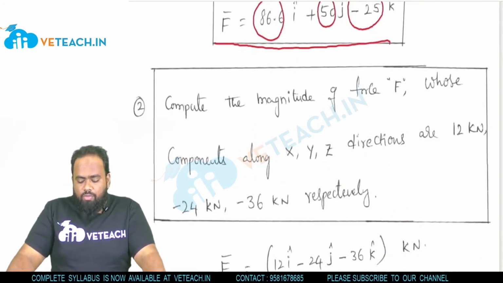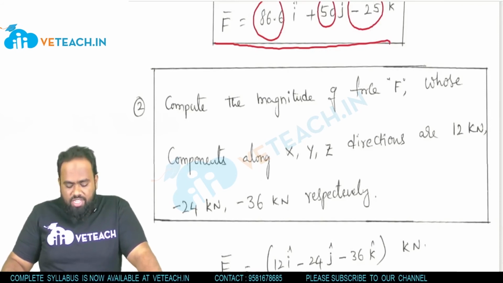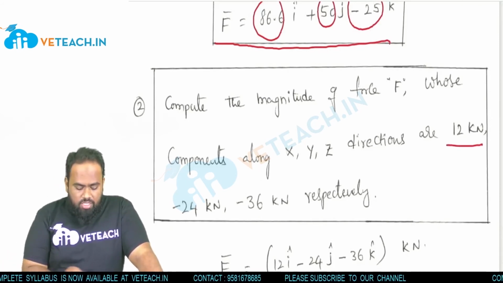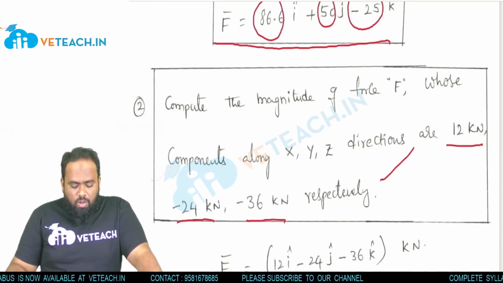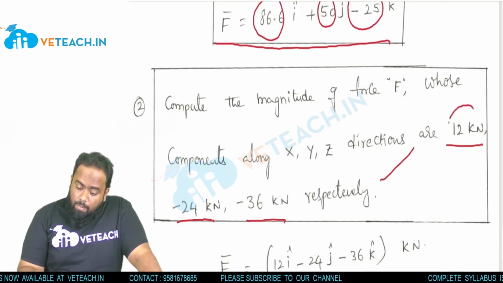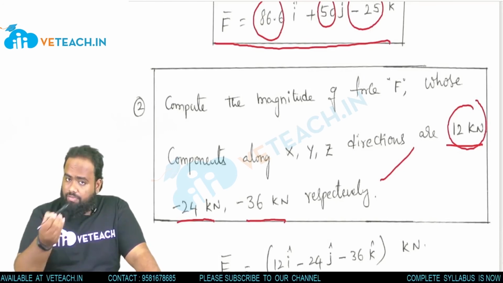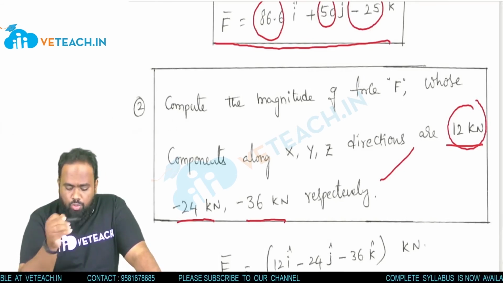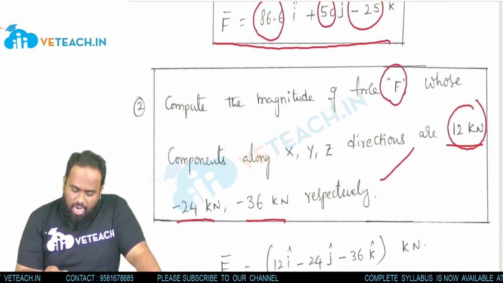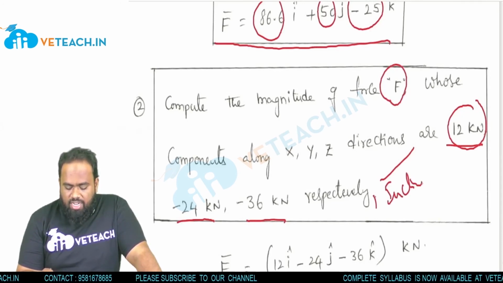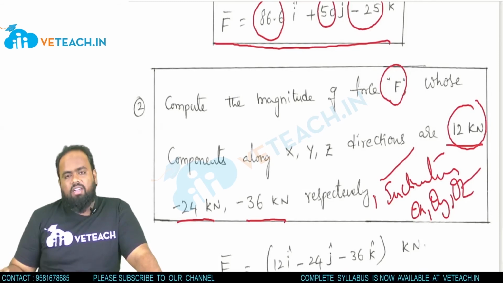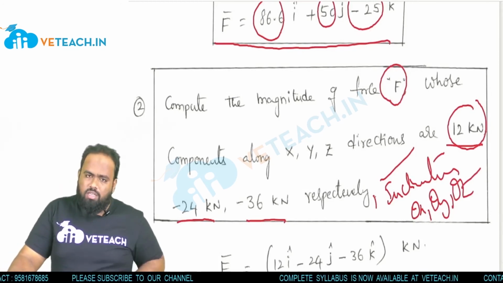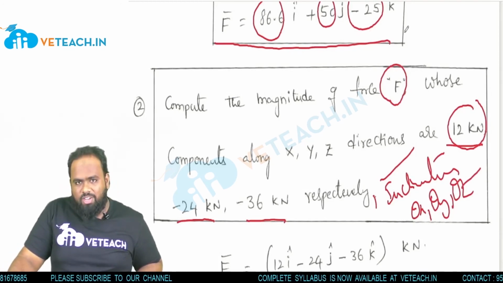Now we'll move to the second problem. Compute the magnitude of force F whose components along x, y, z directions are 12 kilonewtons, 24 kilonewtons, 36 kilonewtons respectively. Now in this problem he has given the components directly: Fx, Fy, Fz. He wants us to find the value of F, and also the inclinations. Inclination is nothing but theta x, theta y, theta z.